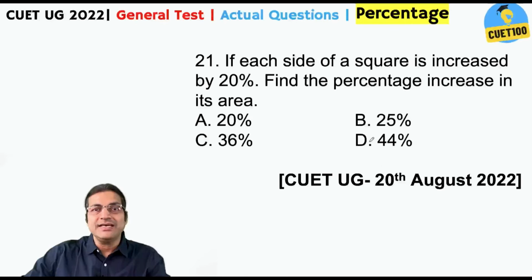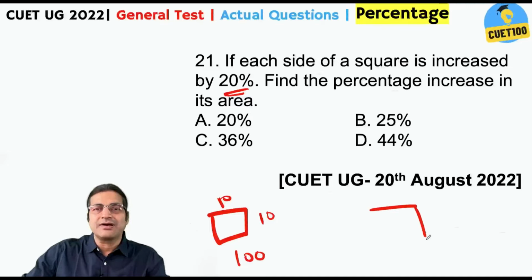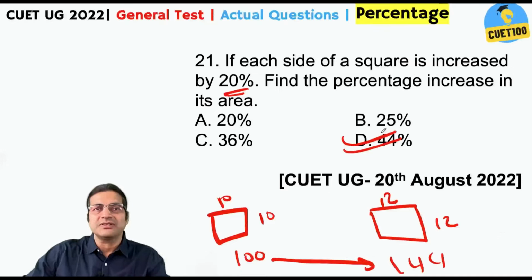Right? If each side of a square is increased by 20%, we have done a similar question, right? Find the percentage increase in its area. Again, let's assume the side of the square to be 10. So the area would be 10 into 10, 100, right? If you increase each of the sides by 20%, 20% of 10 would be just 2. So 10 will become 12. Now the area would be 144. So if 100 becomes 144, the percentage increases 44%.